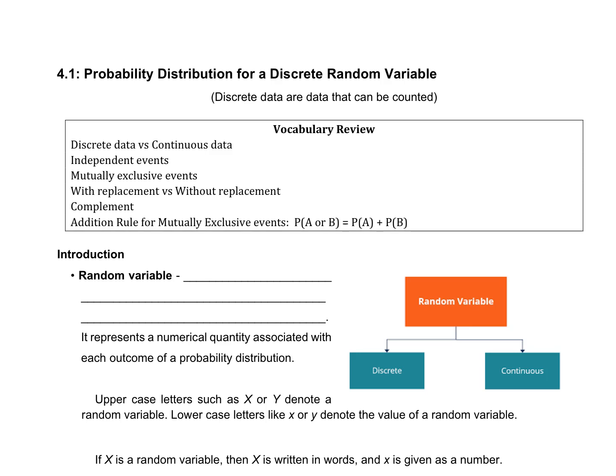So what is discrete data? Discrete is countable. So how many people are in this room? That's discrete. Continuous is not countable because it can be broken up into smaller segments, like time, distance, okay? Independent events, it means that they cannot happen at the same time.